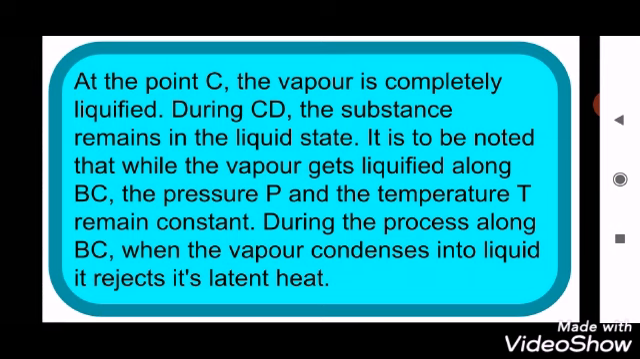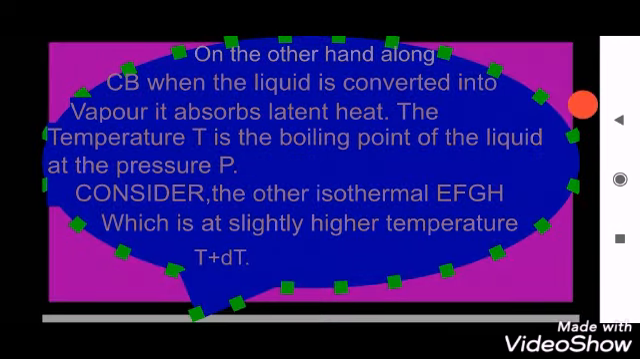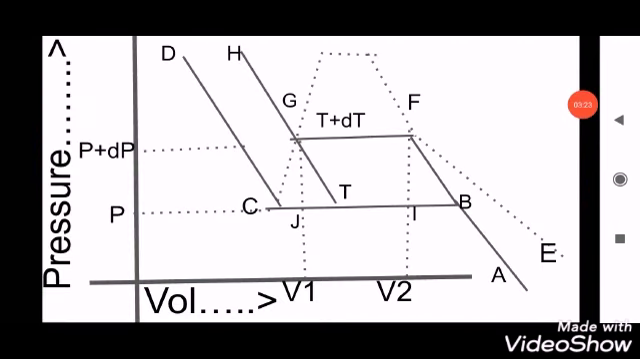It is to be noted that while the vapor gets liquefied along BC, the pressure P and temperature T remain constant. During the process BC, vapor condenses into its liquid state and rejects its latent heat. On the other hand, along CB, liquid is converted into vapor. It absorbs latent heat. So the temperature T is the boiling point of the liquid at pressure P. Here you can observe the graph plotted against pressure and volume.